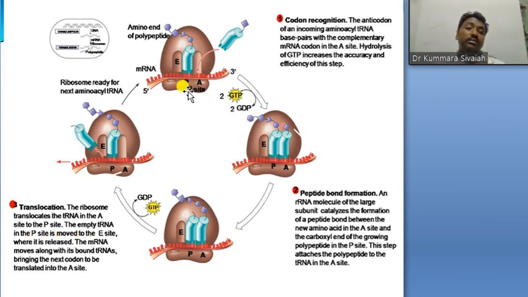So the empty tRNA moves to the E site, and the mRNA moves along with its bound tRNA, bringing the next codon to be translated into the A site.